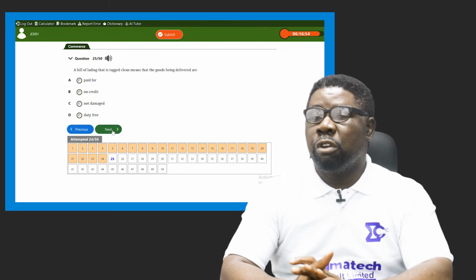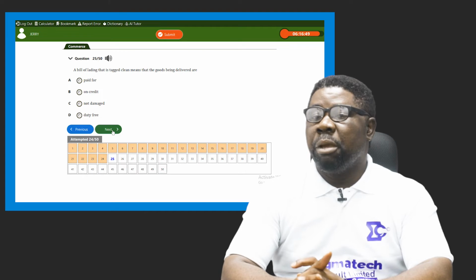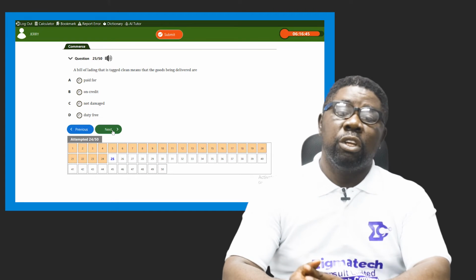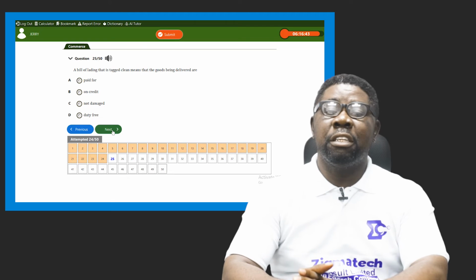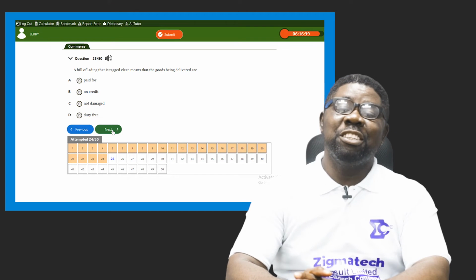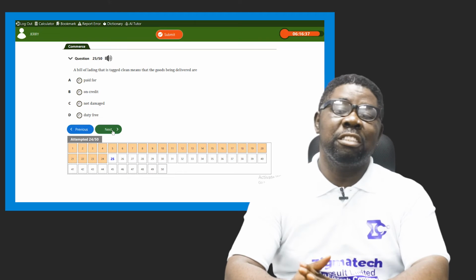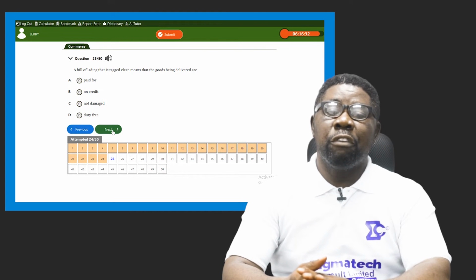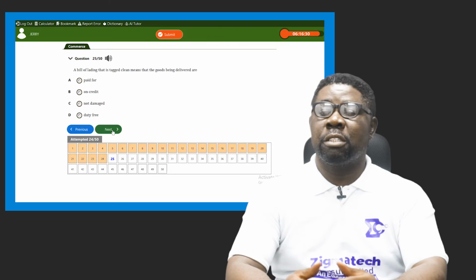25th, or number 25. A bill of lading that is tagged clean means that the goods being delivered are dash. A clean bill of lading means that, don't just say because it's not rumpled, no, it's not dirty, no, not that. When it is clean, it says something very important about the goods being transported.